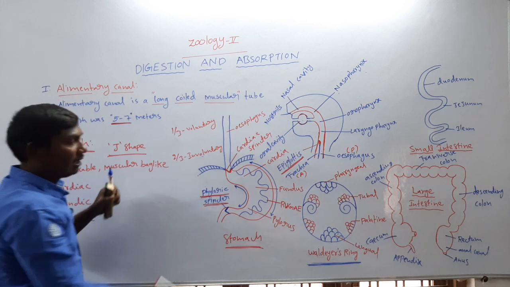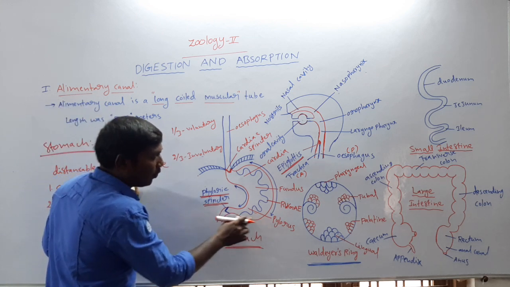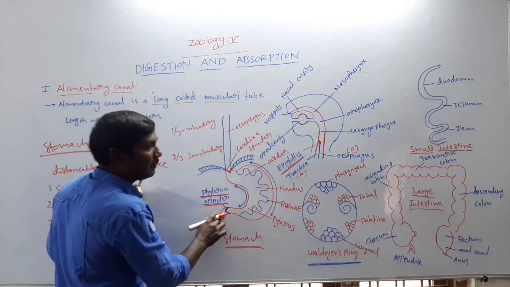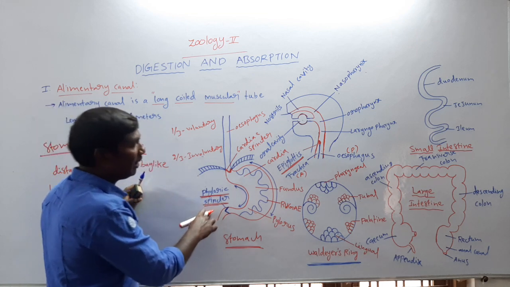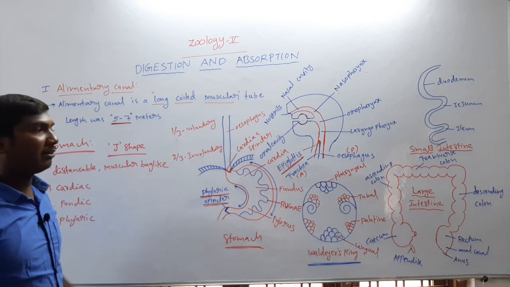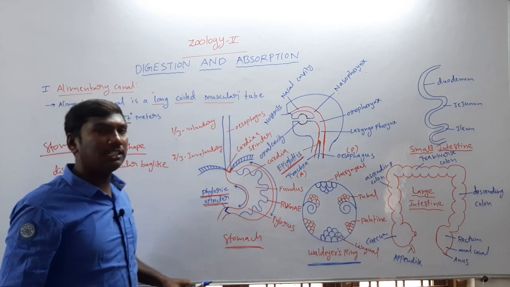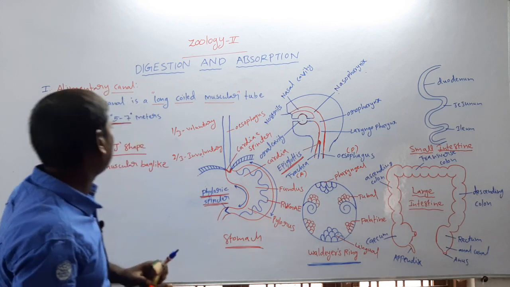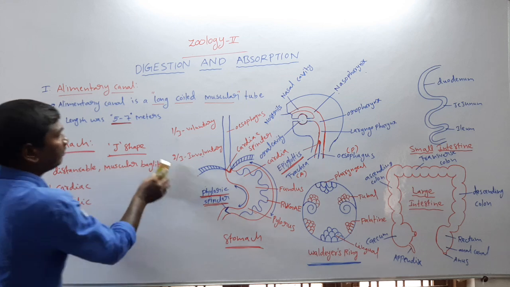Next one, the pyloric region of the stomach opens into the small intestine. In this region there is a sphincter, called the pyloric sphincter. The pyloric sphincter functions to prevent backward flow of food materials. So these are the stomach.